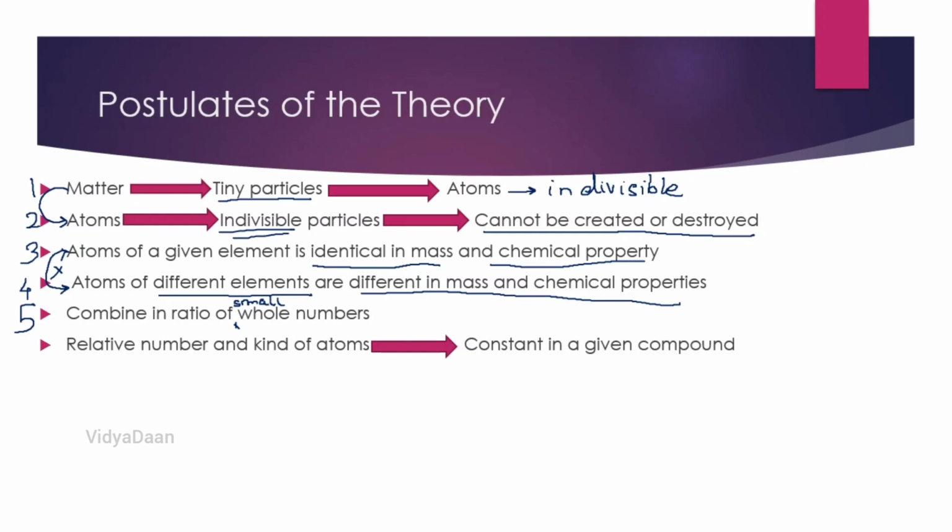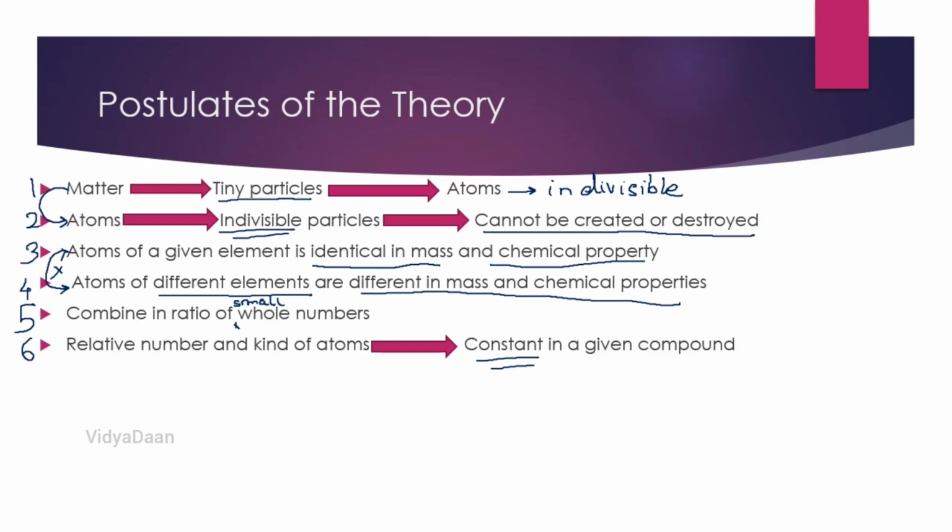And the last postulate says that the relative number and the kind of atoms are constant in any given compound.